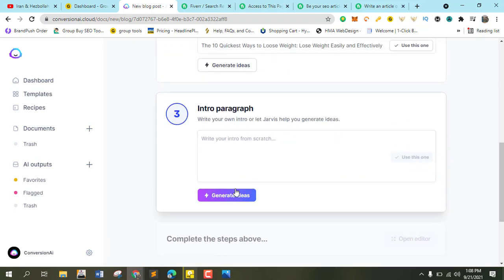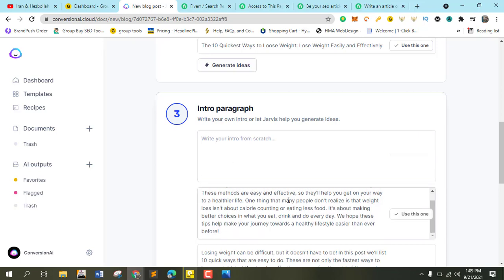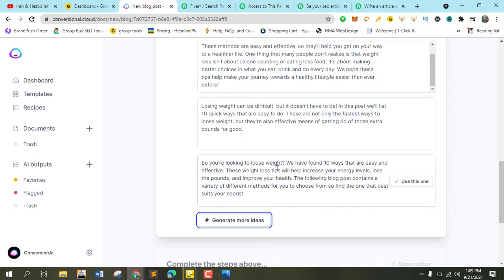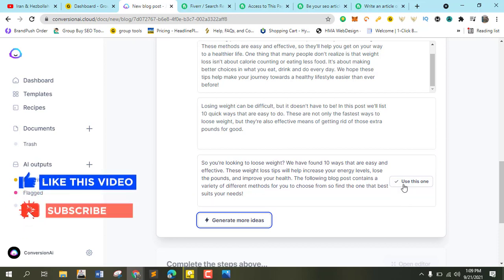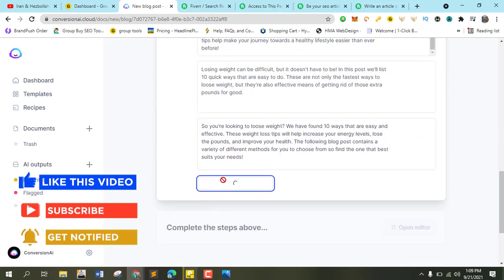Okay, so I want this thing to write the intro ideas. The intro means the first paragraph of the content, like the introduction of the content. So maybe in the blog spot, "10 quickest ways to..." So this method is, as you can see right here. So I'm going to choose this one. We have found a plan to help you lose weight and improve your health. Continue. How to choose the best way that suits you. So let me generate from our ideas.